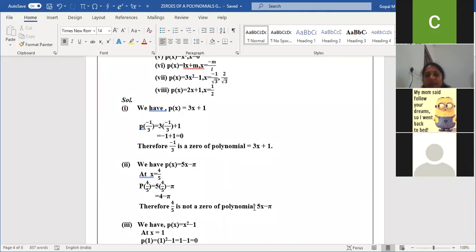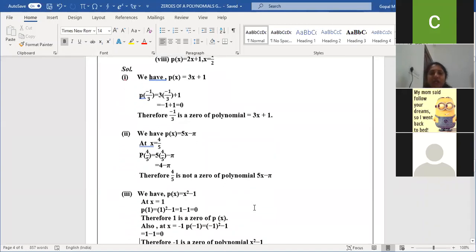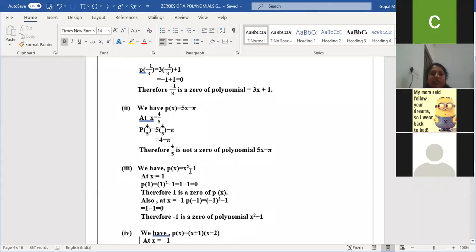Any doubt in this? No, ma'am. Let's see the third question. In the third question, they gave the polynomial x square minus 1 and ask us to apply the x value 1. So if I apply 1, 1 square is 1, 1 minus 1 is 0. So do you think x equal to 1 is a zero of the polynomial?